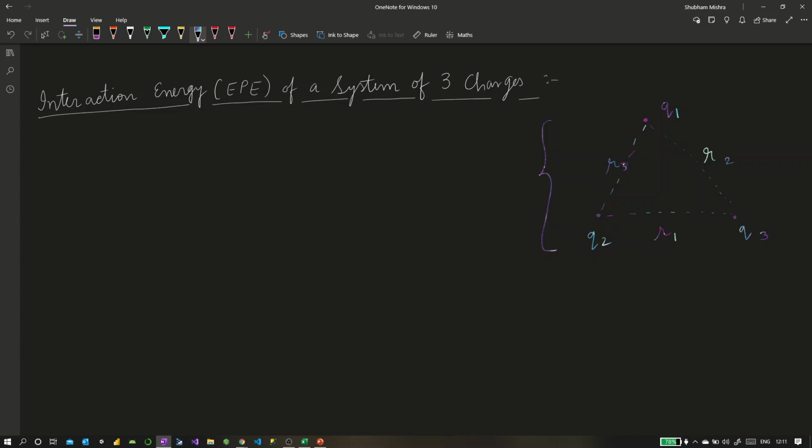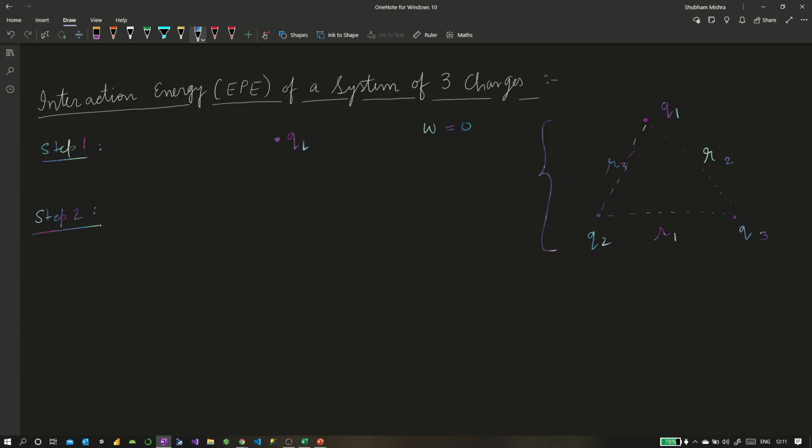To construct this system, what I would have to do first is bring q1, right? So q1 I bring it here and I keep it. Would I have to do any work in just bringing q1? No work would be done, right? Because there are no electric fields by any other charges. It is the only charge lying there in the vacuum, so I can just bring it and keep it without any force to be applied. So there is no work done in bringing q1, so I can simply write the work done as 0, because there is no other charge which would be exerting force on it.